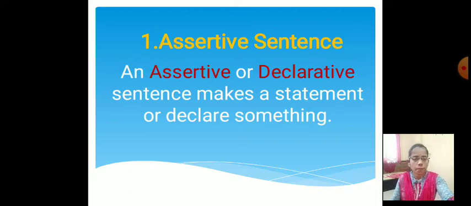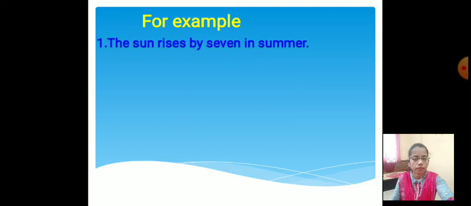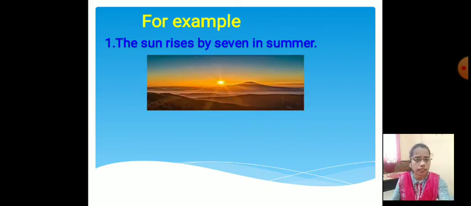Let's see some examples of assertive sentence. For example, first, the sun rises by 7 in summer. It means in this sentence, the statement declares that in the summer season, the sun rises at 7 a.m. in the morning. That is the assertive sentence.